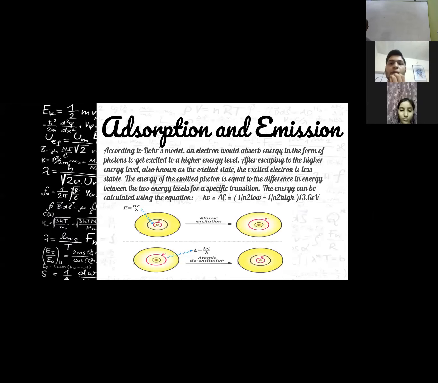Absorption and emission. According to Bohr's model, an electron would absorb energy in the form of photons to get excited to a higher energy level. After exciting to a higher energy level, also known as the excited state, the excited electron is less stable. The energy of the emitted photon is equal to the difference in energy between the two energy levels for a specific transition. The energy can be calculated using the equation hν = ΔE, which is equal to (1/n₁² minus 1/n₂²) times 13.6 electron volt, as we can see in this figure.